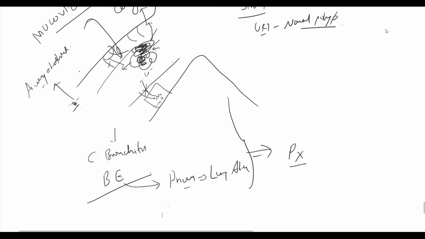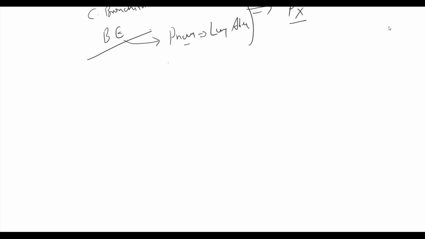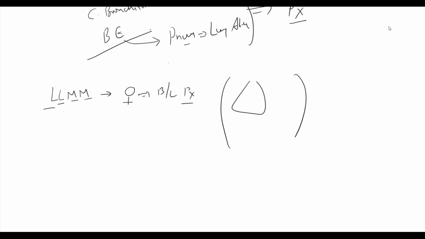Let's see some other causes of pneumothorax. One of the rare causes of pneumothorax is LAM, that is lymphangioleiomyomatosis. This condition is common in women, causing bilateral pneumothorax, the cause of which is multiple cysts in both lungs, which rupture from time to time and give rise to bilateral and recurrent pneumothorax.